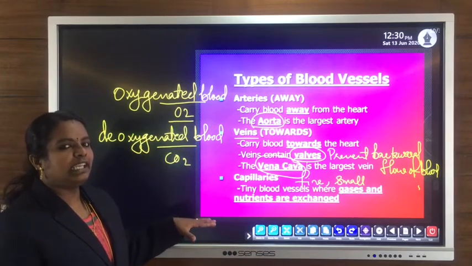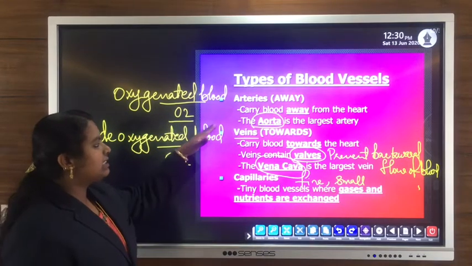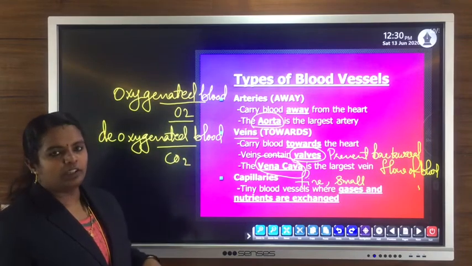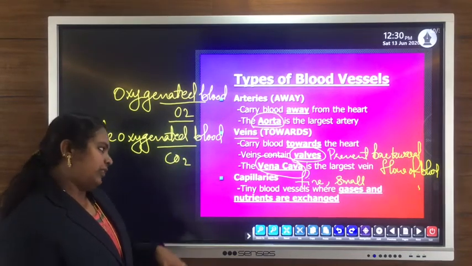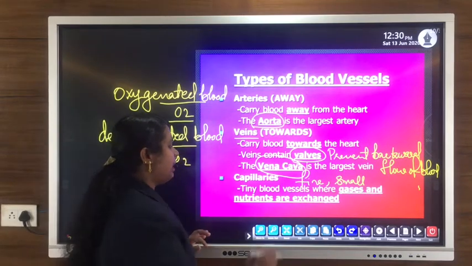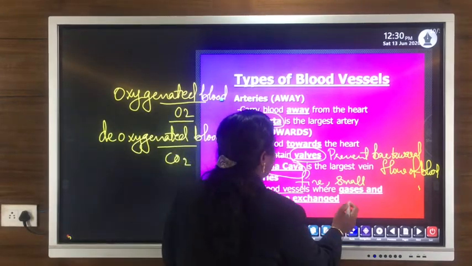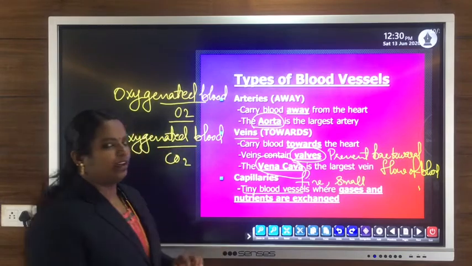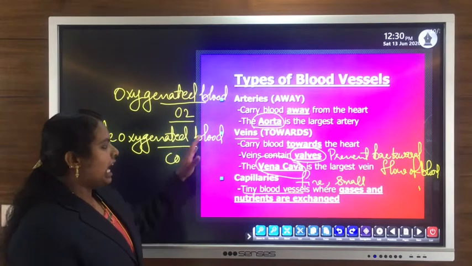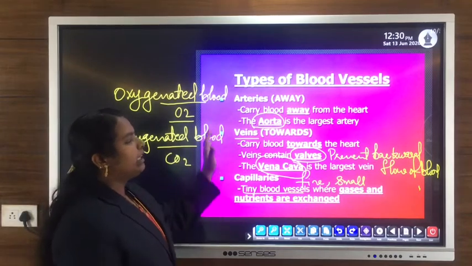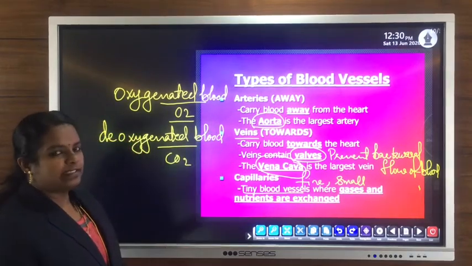They mostly connect arteries with veins, being present at the junction between artery and veins. They are tiny blood vessels where gas and nutrients are exchanged. So there are three main blood vessels.